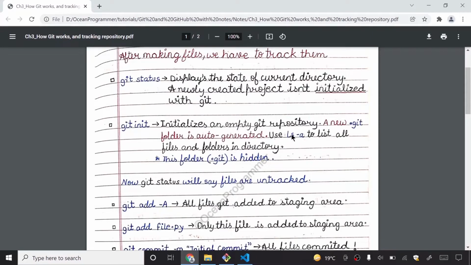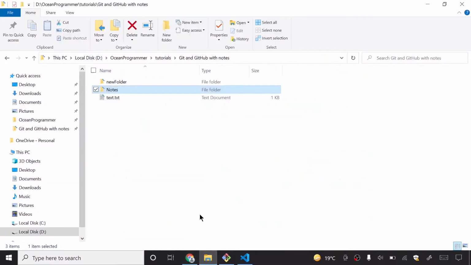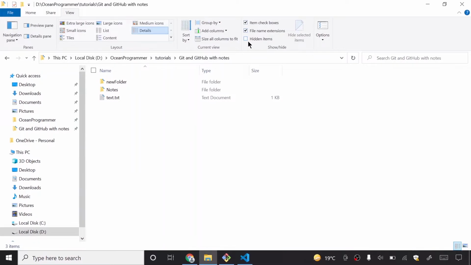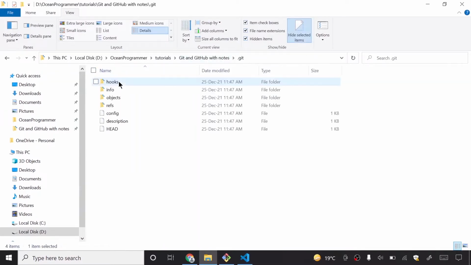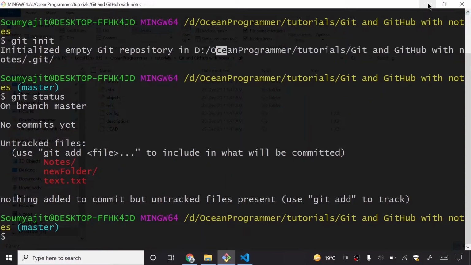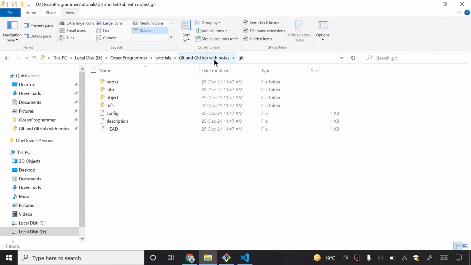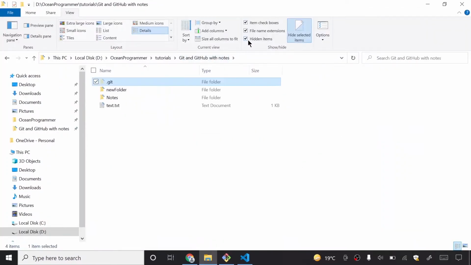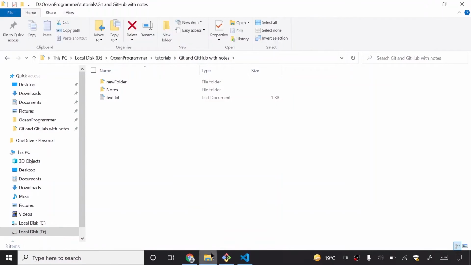You can see that I have written that the .git folder is hidden. You cannot see this folder right now, but if you go to View and click on hidden items, then you can see a .git folder right here. These files are auto-generated by the git init command that initializes an empty git repository in this folder. I will now uncheck this box.